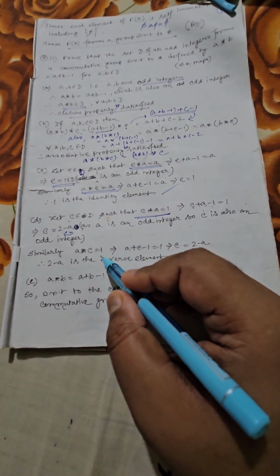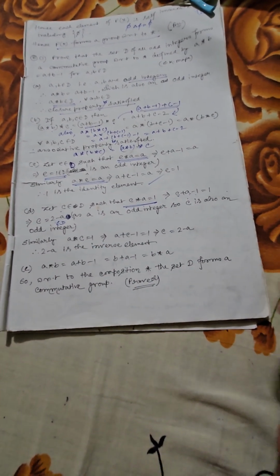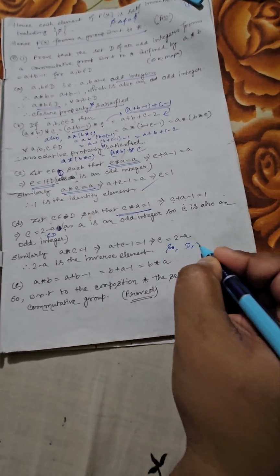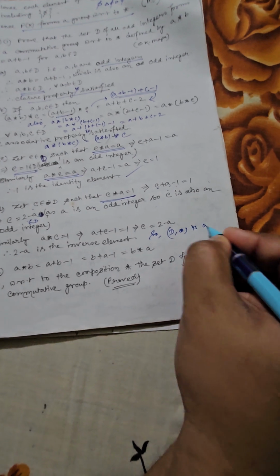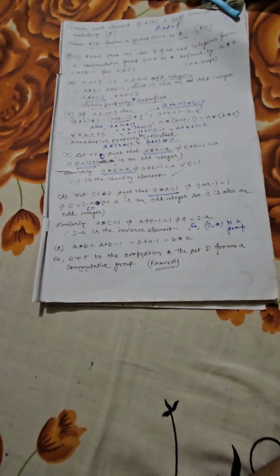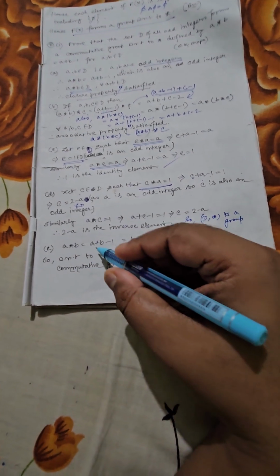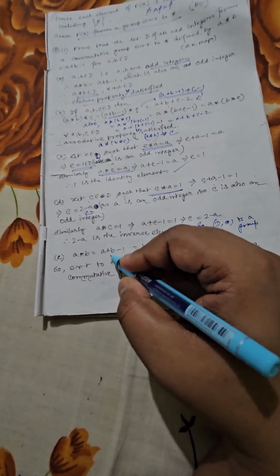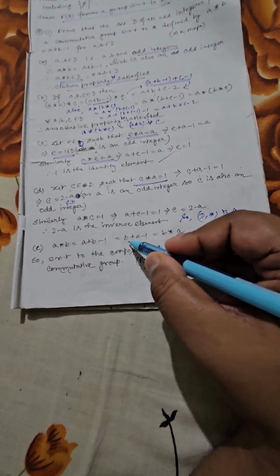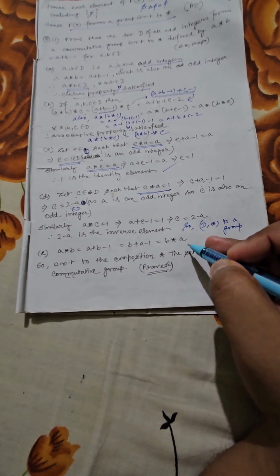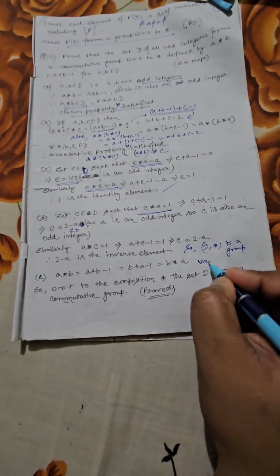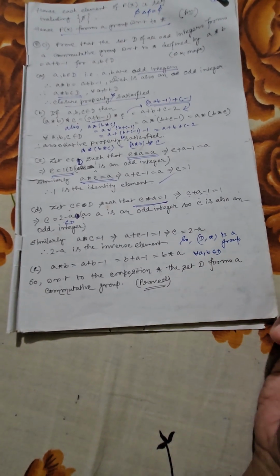Similarly A star C equals 1 will give you the same result. That means you can say D, star is a group. And finally you have to check the commutativity. A star B is equal to what? A plus B minus 1. Now addition trivially satisfies the commutative structure. So A plus B minus 1 can be written as B plus A minus 1, but this is equivalent to B star A. So we can say this is true for all A, B belonging to D.